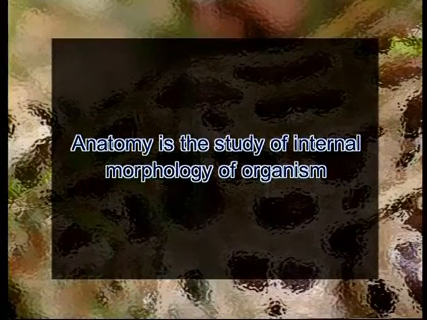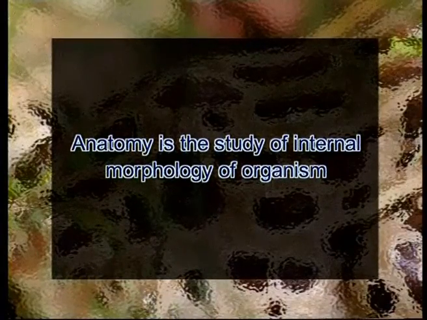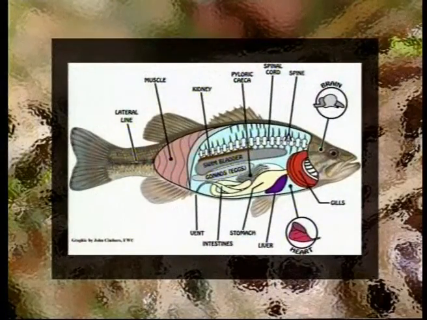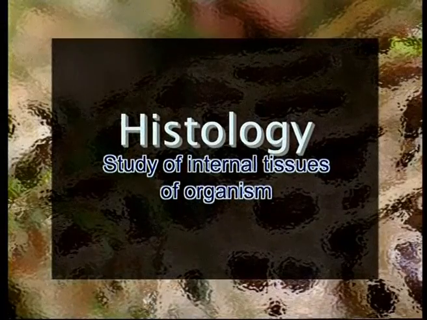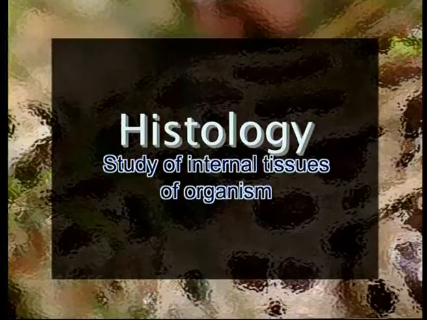The internal morphology includes two aspects, that is anatomy and histology. What is anatomy? Anatomy is when we study the internal morphology of an organism. Internal morphology can be studied only after dissecting an organism. But here you need to understand that we are not using any magnifying instrument. The other part is histology, where we are studying the internal tissues of an organism. Therefore, for identifying an organism, you need to have a sound knowledge of the morphology.